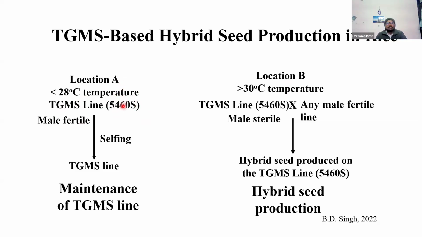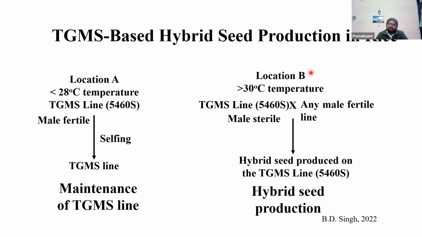But if you bring this 5460 variety into location B, then definitely it will be sterile. Where the sterility occurs, there only you can do hybrid seed production. Location B is very suitable for hybrid seed production, and location A is suitable for multiplication and maintenance. Whenever you want to maintain that particular line, you bring this 5460 into location A, and the multiplication or maintenance of this TGMS line will happen.